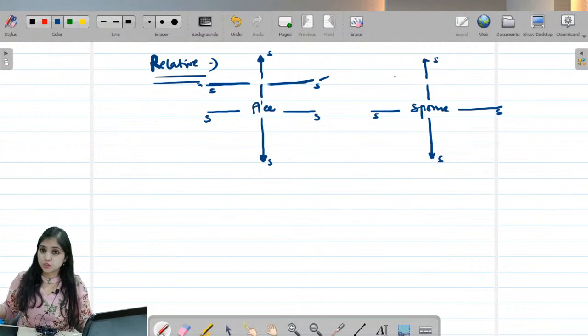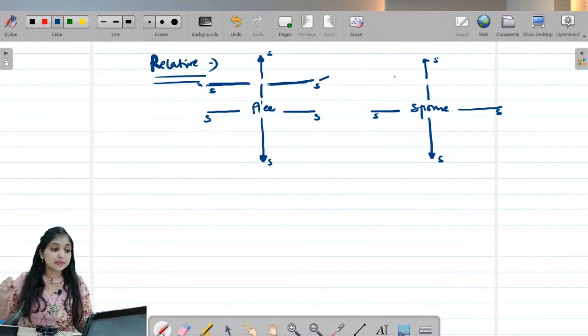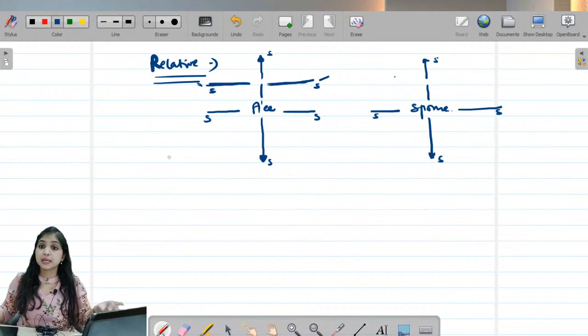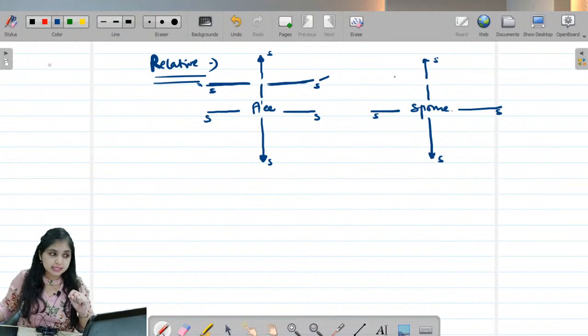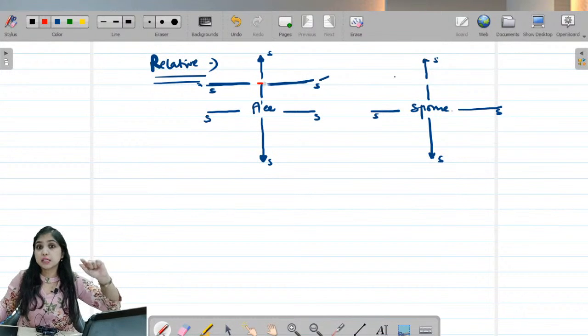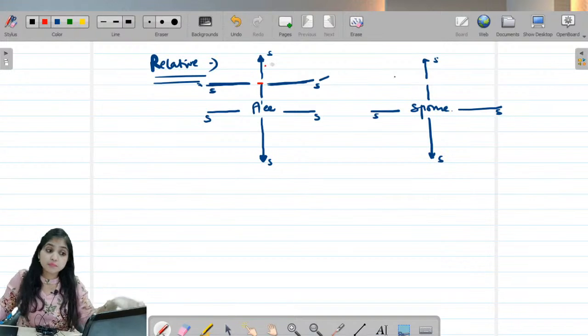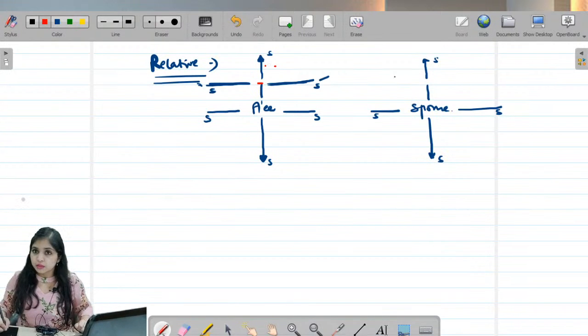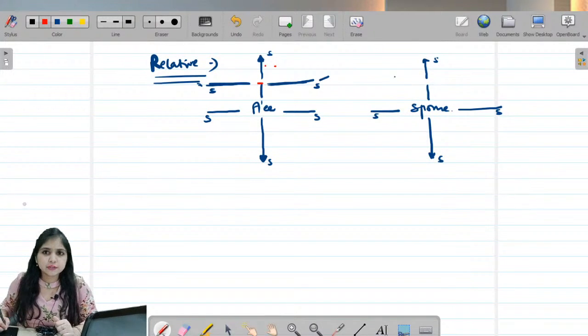Now let's come back to our question. What does the question say? The question says, I am receiving a gift from whom? From father's maternal uncle, which means assessee's father's maternal uncle. Father's maternal uncle means father's mother's brother. Tell me, is he a relative?